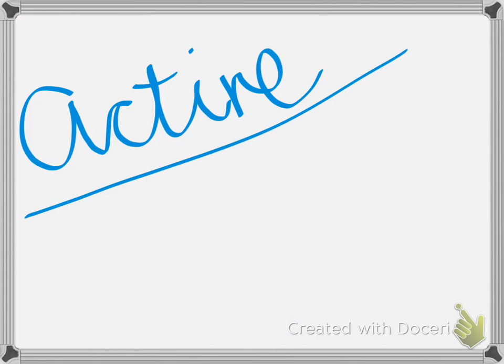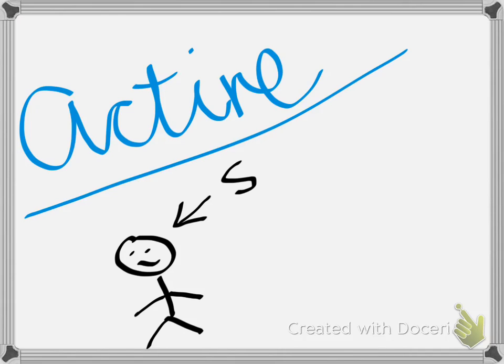So let's start off with the word active. If someone or something is active, that means that they are doing something. Okay, so here we are. I want you to meet my little friend here. My friend's name is Subject. Everybody say hello, Subject. Hi, Subject. Okay, so this little guy's name here is Subject. So, Subject is active right here.